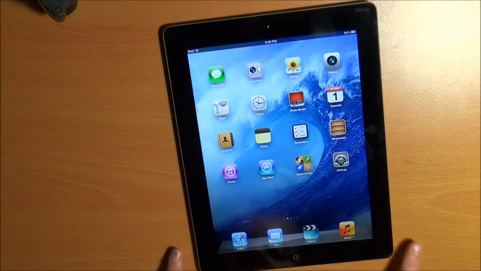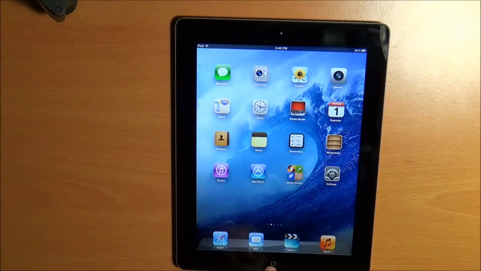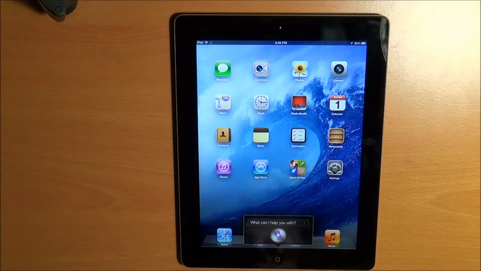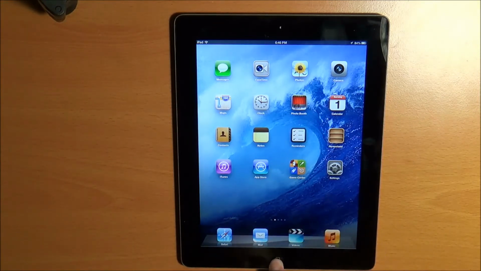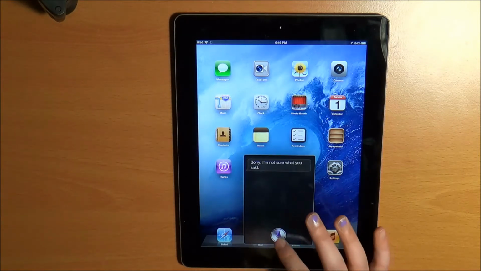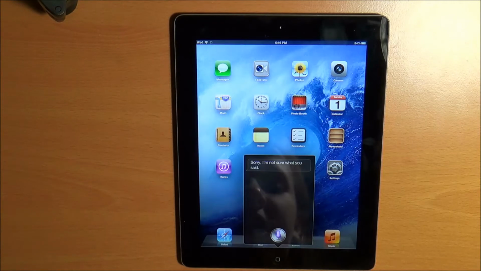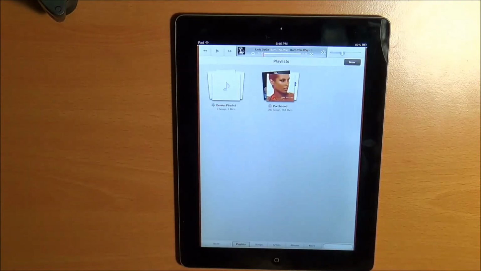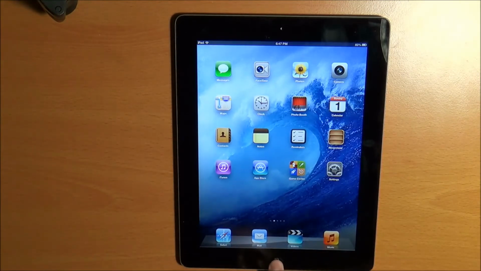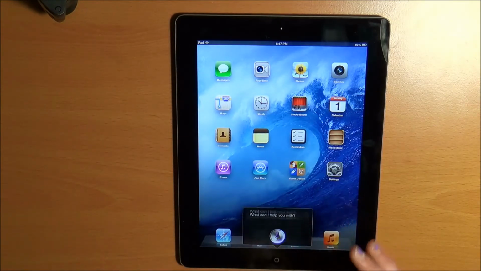Another thing I'll show you is Siri, because I did not show you that in the other video. So how you do Siri is you hold in your bottom home button, right here where my finger is, you just hold it in and then she pops up. So open up music. So you can tell her to open it up, and see, she brought me right to my music right here.